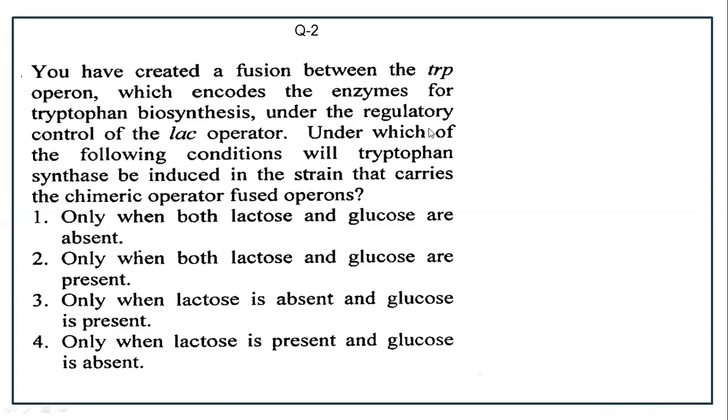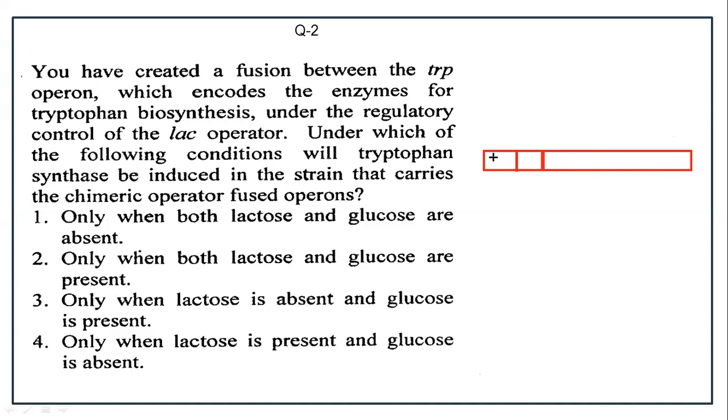So here there is a fusion created under the lac operator. Suppose these are the conditions. These are actually the lacI gene. LacI produces the repressor.